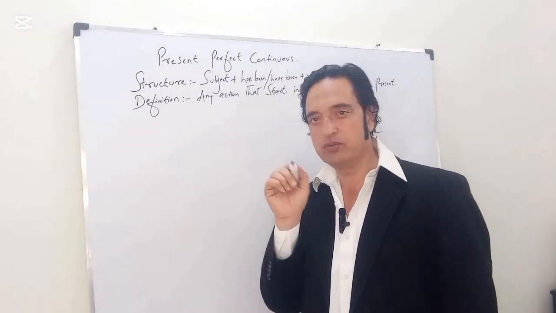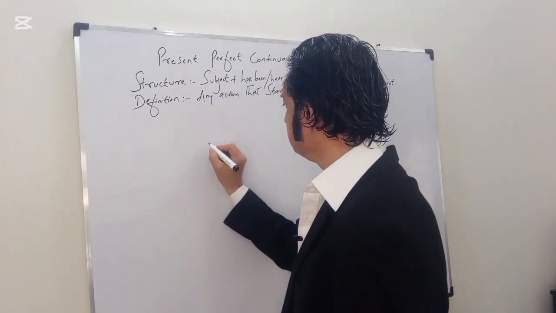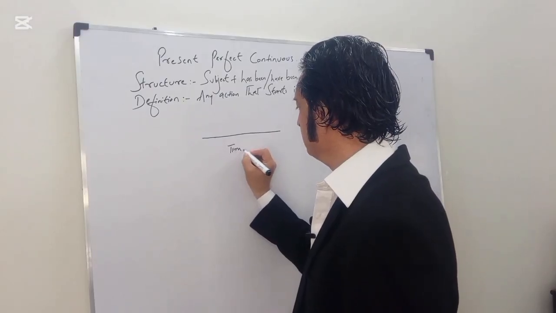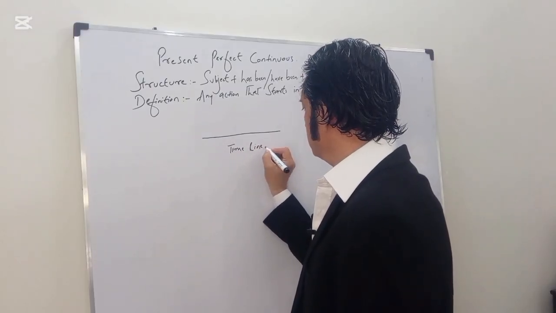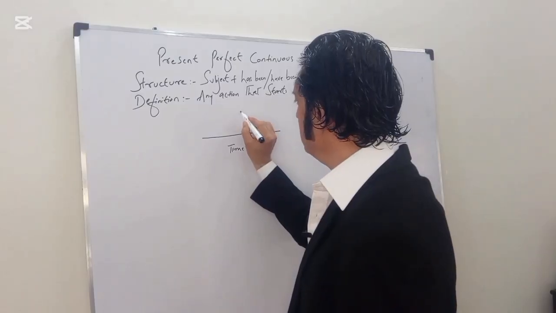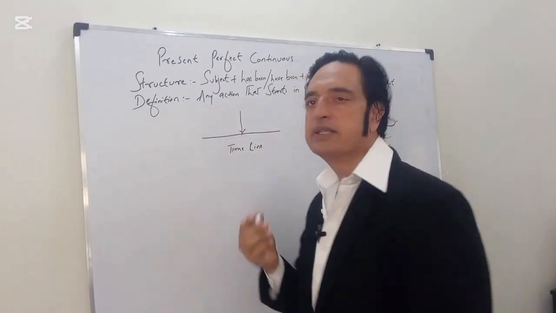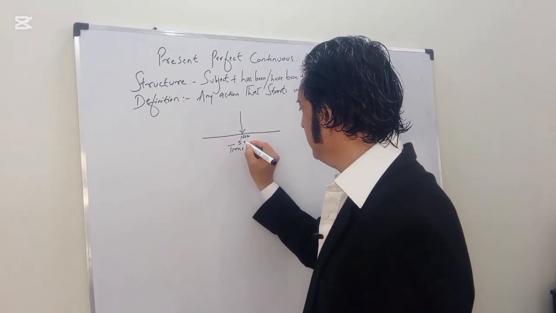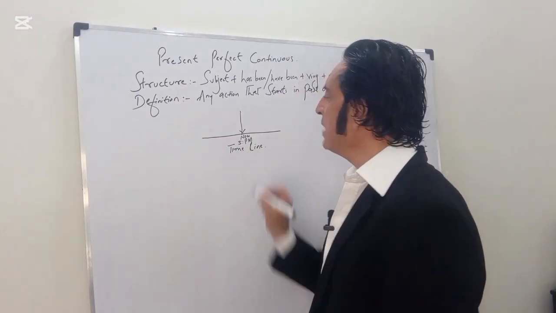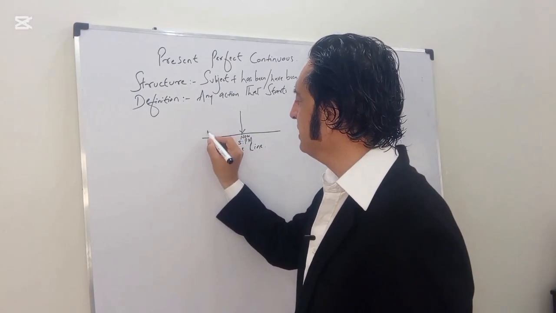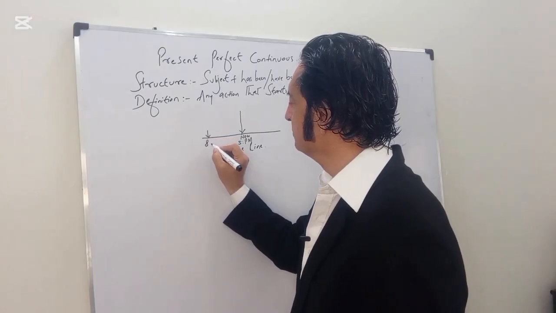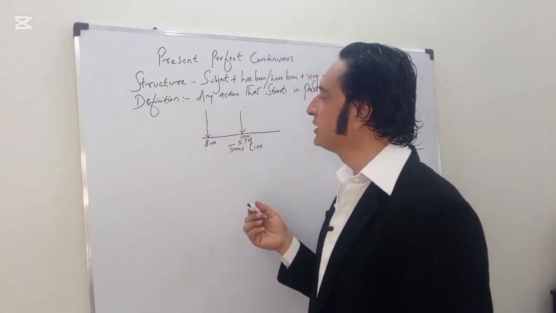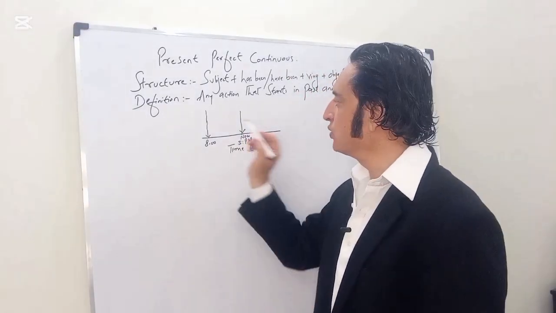I'll make a timeline for you so you will better understand. Let's say this is the timeline. Now it is 5 p.m. Any action that starts in the morning, like here 8 o'clock, let's say Fatma started washing clothes at 8 o'clock.